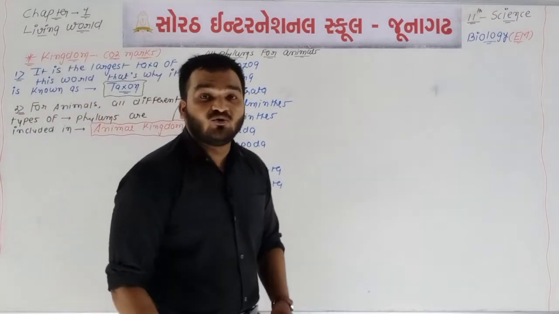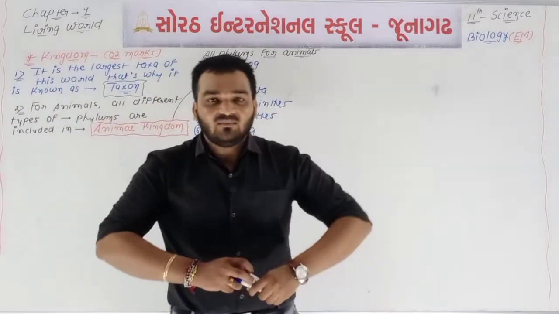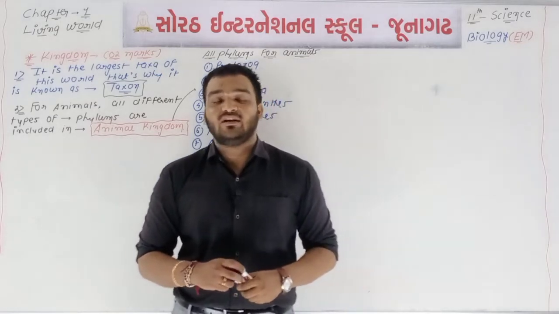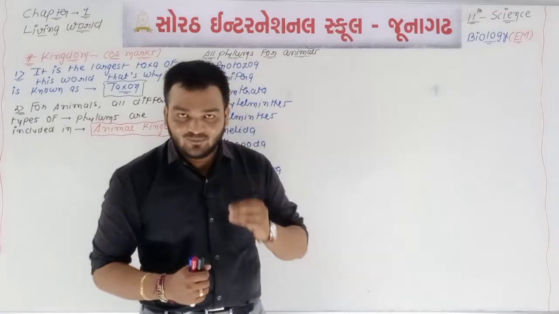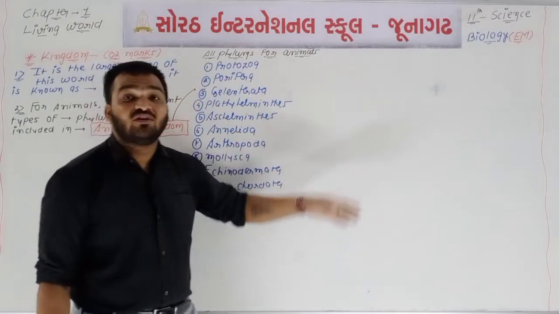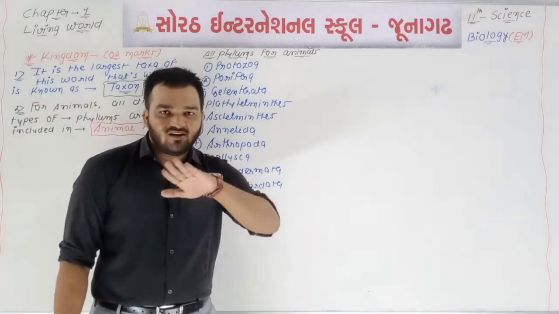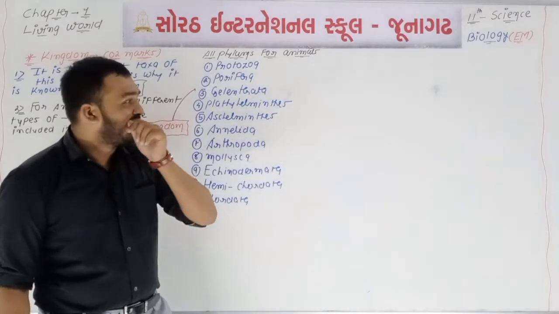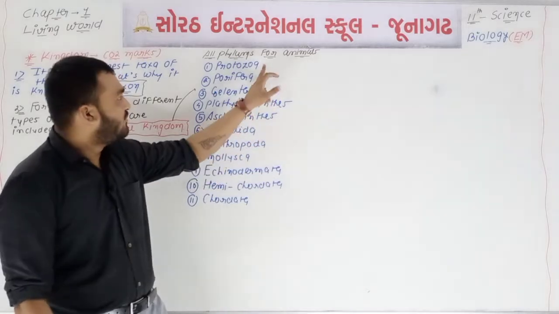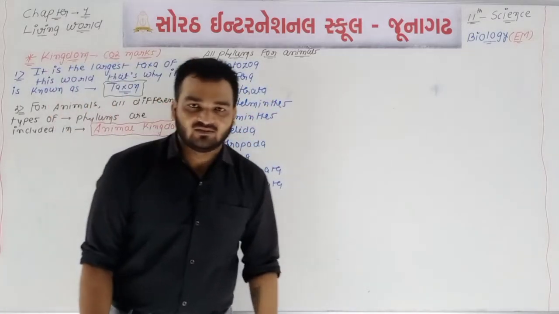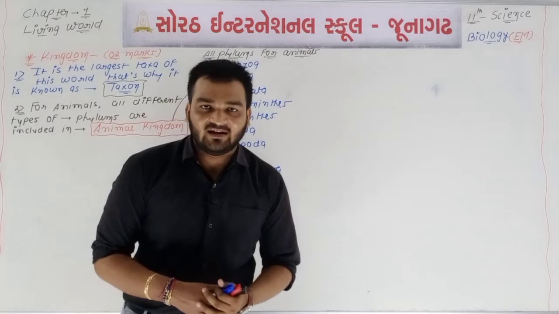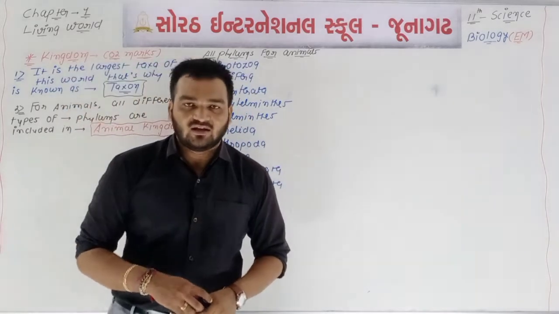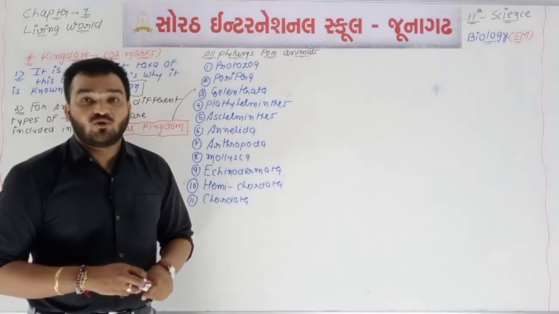Protozoa, Porifera, Coelenterata, Platyhelminthes, Aschelminthes, Annelida, Arthropoda, Mollusca, Echinodermata, Hemichordata and Chordata. Even these phyla have different types of classes. You know that kingdom, then phylum or division, then class is one type of category. Just for your information, Protozoa has 5 classes: Mastigophora or Flagellata, Sporozoa, Opalinata, Ciliata, and Rhizopoda. These are the 5 classes of phylum Protozoa.